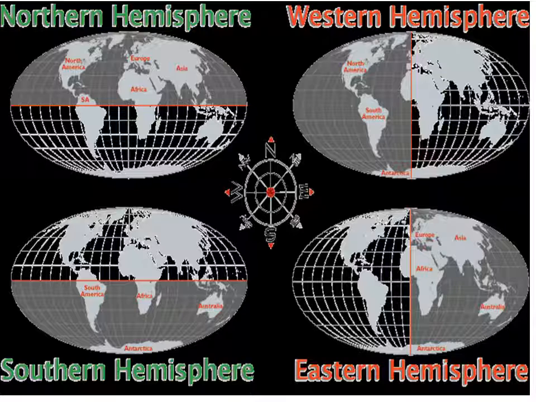In the eastern hemisphere, we can see Europe, Africa, Asia, Australia and Antarctica. Is that all clear, children?